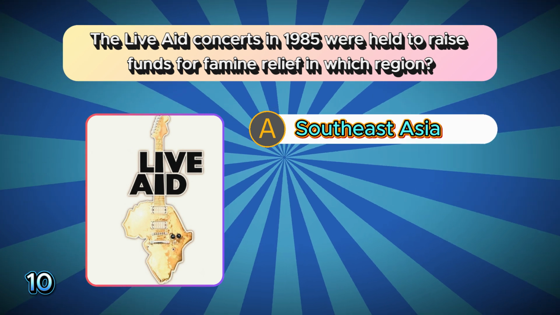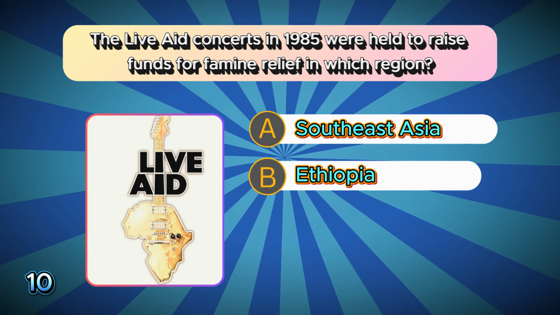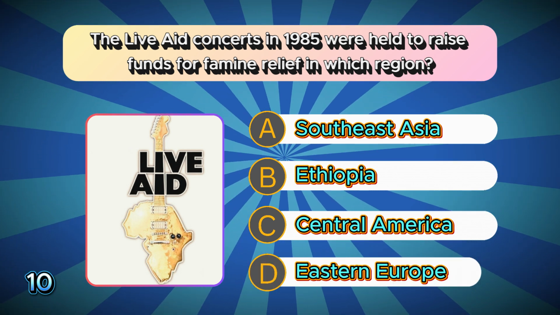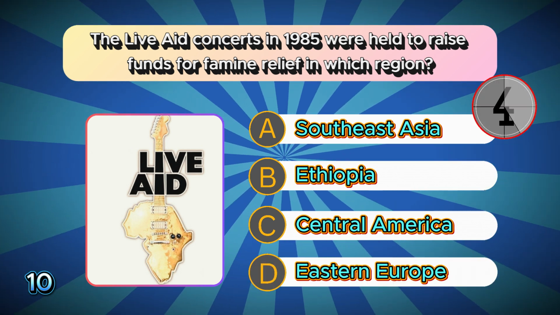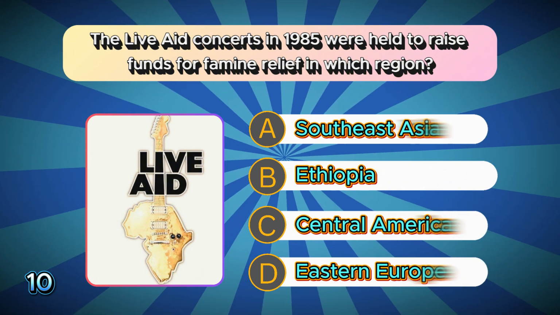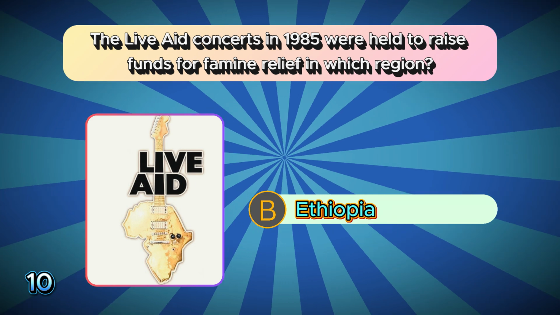The Live Aid concerts in 1985 were held to raise funds for famine relief in which region? A. Southeast Asia. B. Ethiopia. C. Central America. D. Eastern Europe. The correct answer is B. Ethiopia. Keep it going. You're doing fantastic.